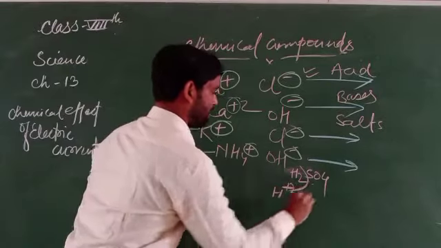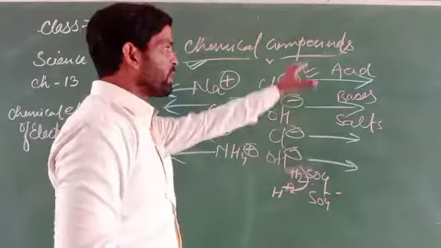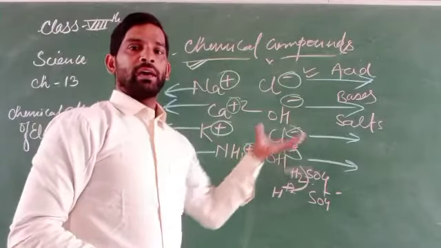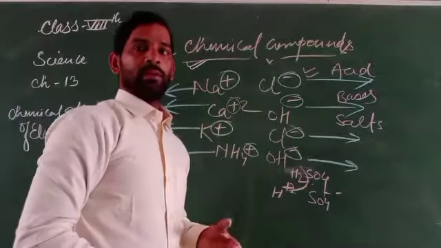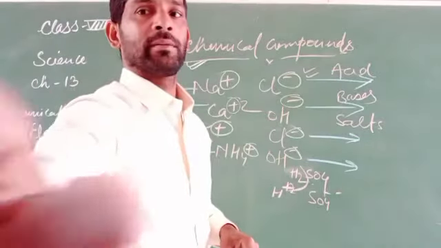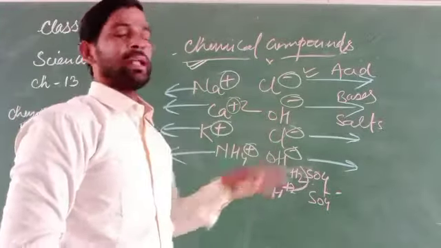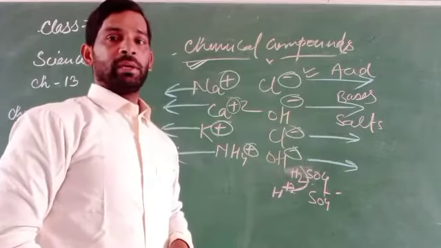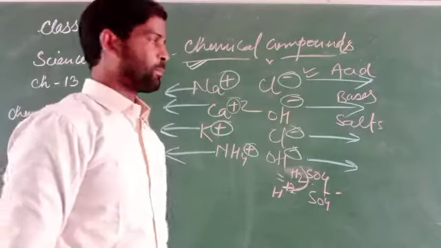H plus 2 ion and sulfate minus 2 ion. If they produce ions, then this one is eligible for applying electricity, or electricity can be passed through such an acid, and that may be represented as positive and negative charges as well.